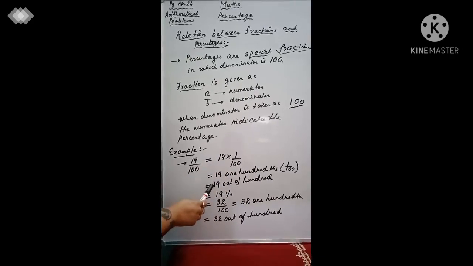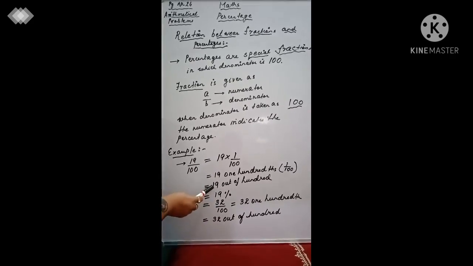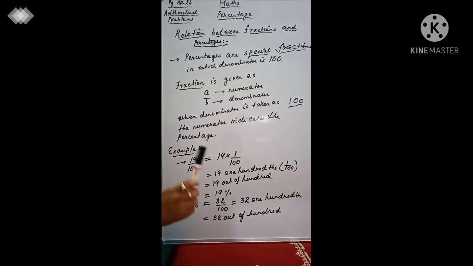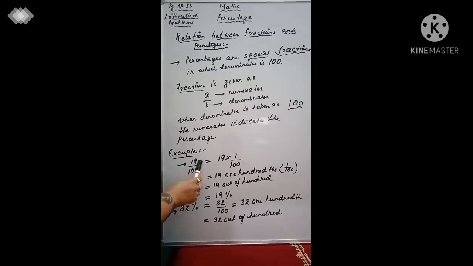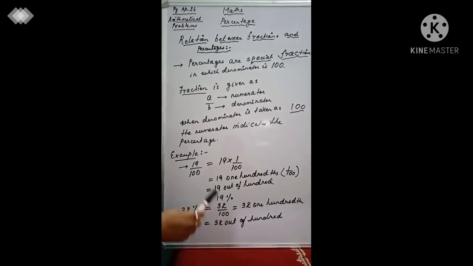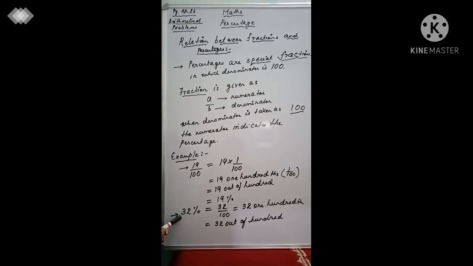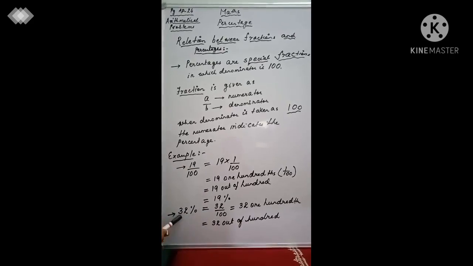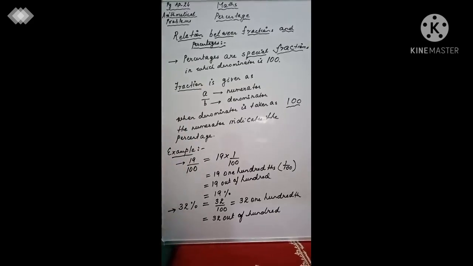Or it can also be told as, again as I had discussed, there are 19 units out of a total of 100. Is that understood by everyone? That means that the percent you get out of 19 by 100 is going to be 19%. Another example, 32% that you have over here, children. If you are given 32%, how do you come to the conclusion that it is part of a fraction? Now I'll show you how.